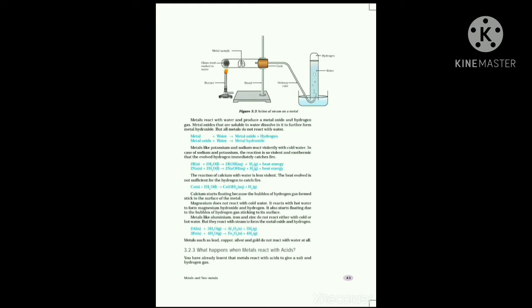All of you look at this equation. Calcium reacts with water to give calcium hydroxide and hydrogen gas. Here the metal is calcium, so the metal hydroxide is calcium hydroxide. Are you clear? Calcium reacts with cold water, but the amount of heat produced is less. So the produced hydrogen doesn't catch fire.